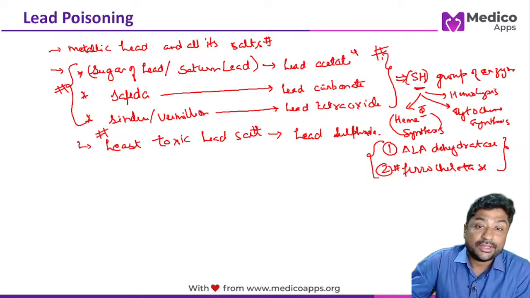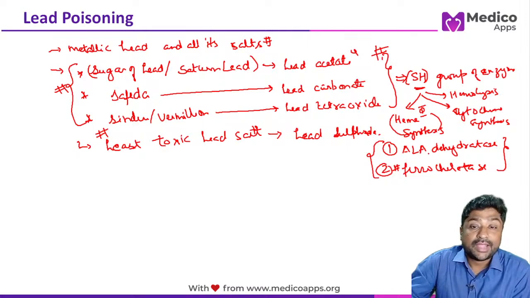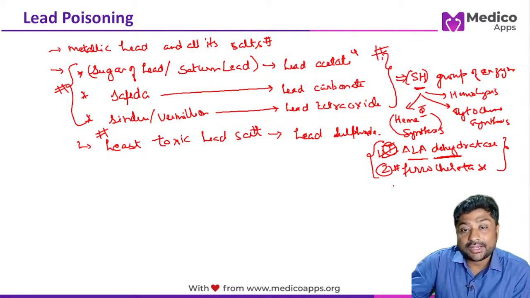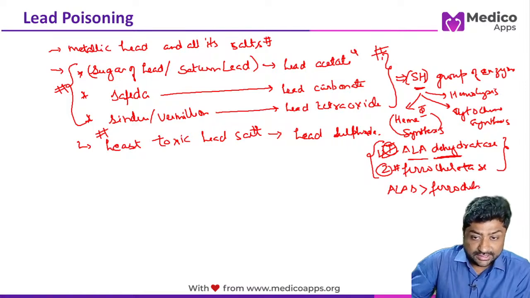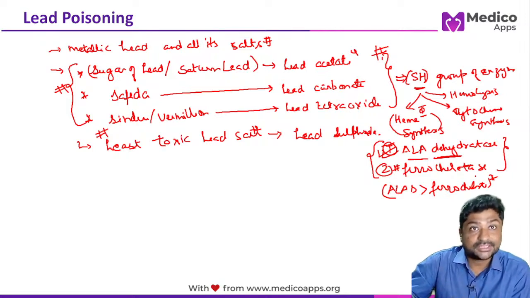So which will you choose between ALA dehydratase and ferrochelatase? Can anyone tell me? If both the options are given, which of the following enzymes is inhibited maximally by lead, which will you choose? So remember, ALA dehydratase. Lead salts inhibit ALA dehydratase more as compared to ferrochelatase. Is it clear? Both are inhibited, but ALA dehydratase is inhibited more as compared to ferrochelatase. So this was a controversial question. Many students keep asking about this. So is this point sorted out?